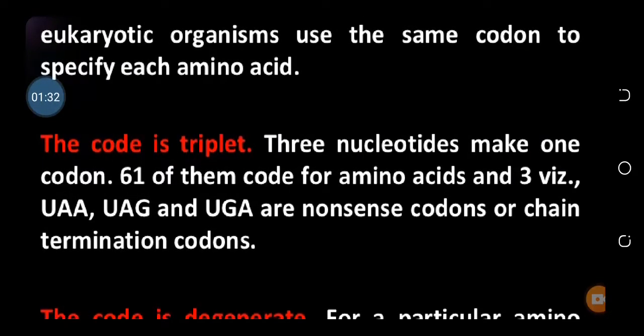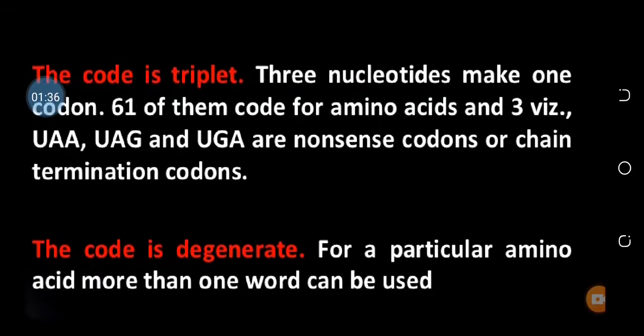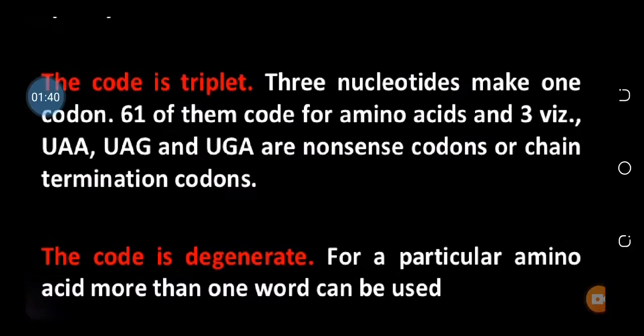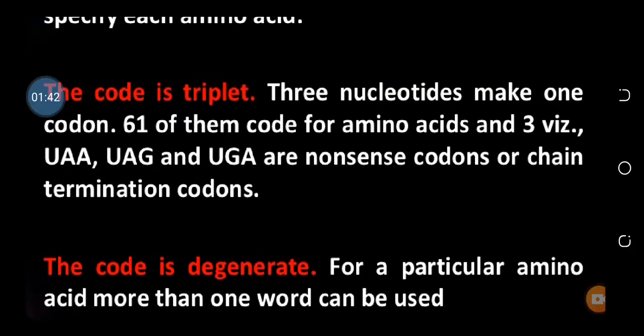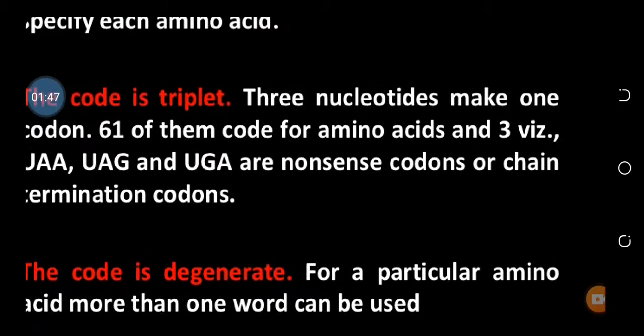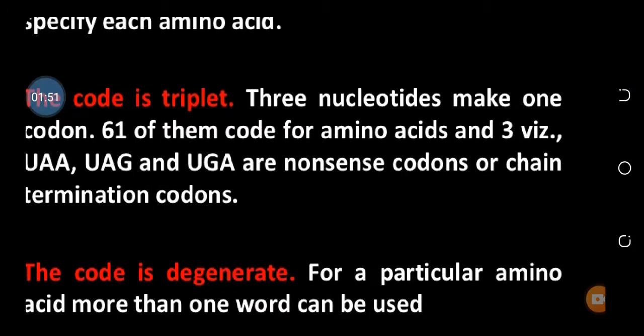Why are they called nonsense? Because they cannot place any amino acid against them. They are the stop codes, termination codes. They are called UAA, UAG, UGA. And there is one initiation code that is called AUG.